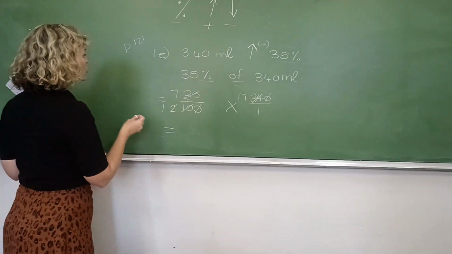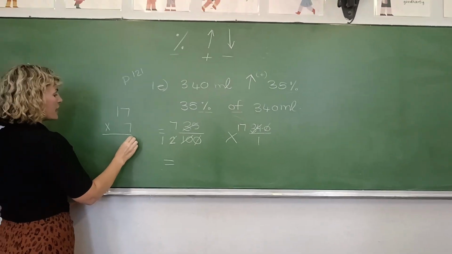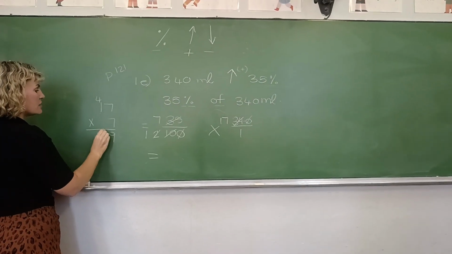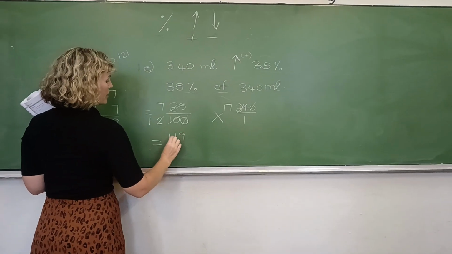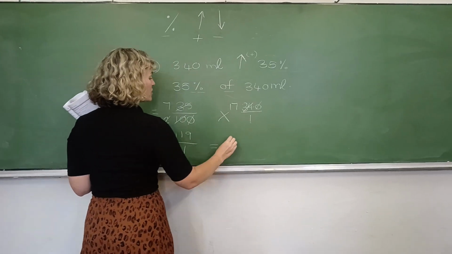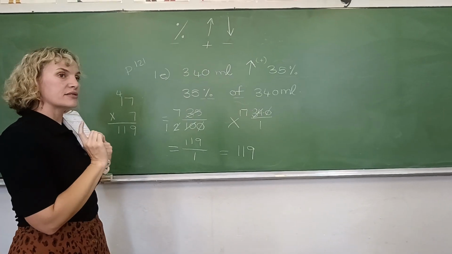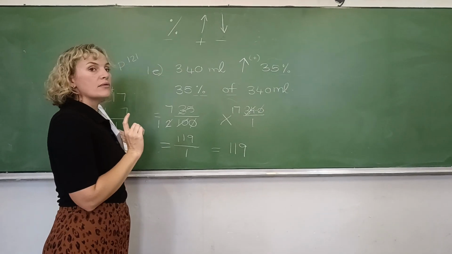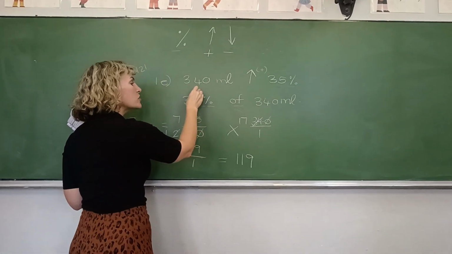Okay, so now we just do 17 times 7. 7 maal 7 is 49. 7 maal 1 is 7 plus 4 is 11. So we have 7 times 17 is 119 over 1 times 1 is 1. So my antwoord is 119. Okay, but what did we calculate? Wat het ons nou uitgewerk? 35% van 340. We calculated what is 35% of 340 ml.